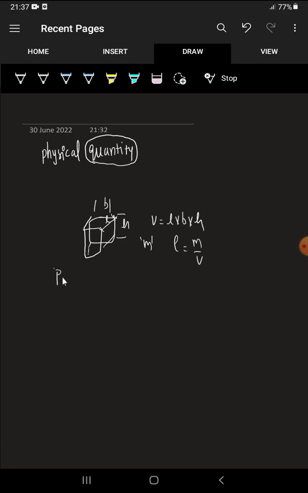Now I am classifying physical quantities into two types. The first type is called fundamental quantities, and the second type is derived quantities. What are these two? Fundamental means the physical quantities whose measuring technique is independent of other measuring techniques.